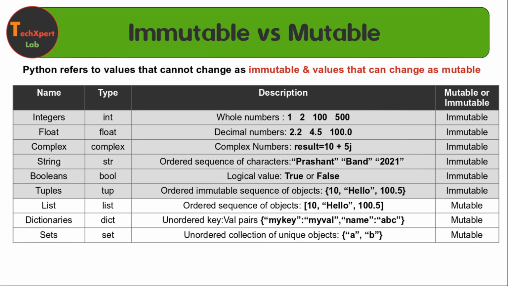A non-changeable behavior is called immutability. So in Python, a value that cannot change is immutable, and a value that can be changed is a mutable value. This table, and we have already gone through all these simple examples related to the types, and you are familiar now. Mutability and immutability is a very simple concept to understand, so let's go for an example directly.